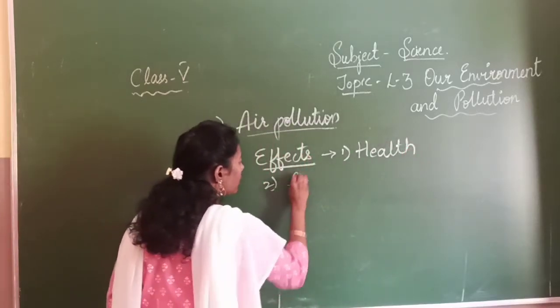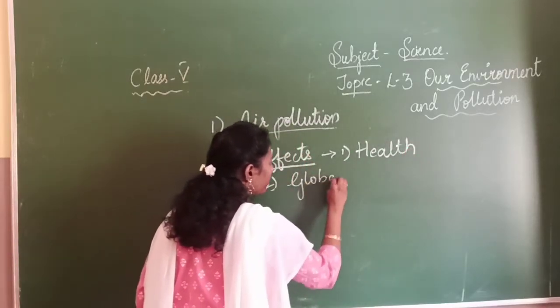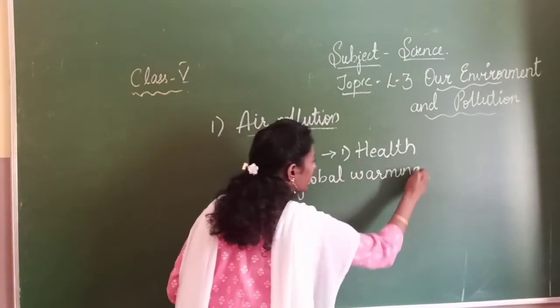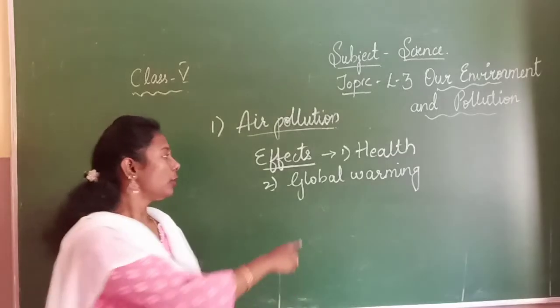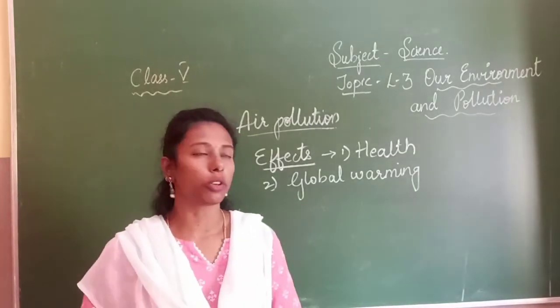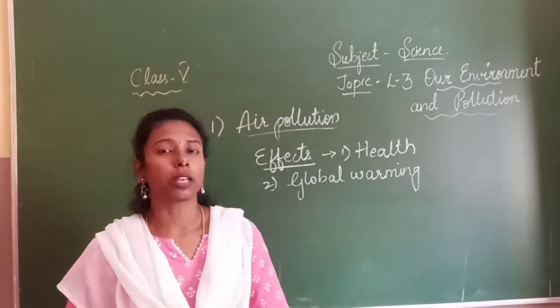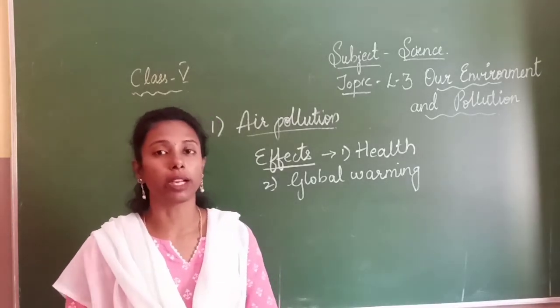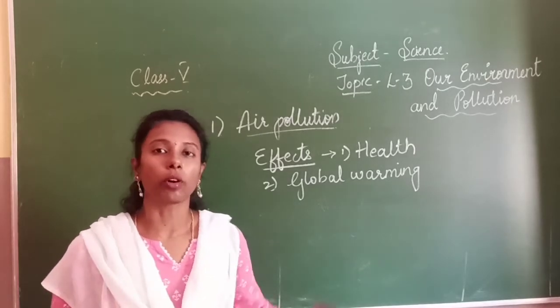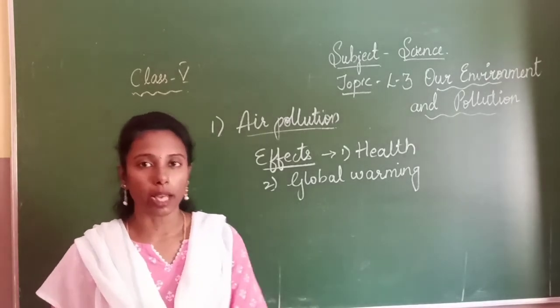Second one is global warming. You must have heard about this, right, children? A lot of essays and all you must have read in newspapers and everyday news. They show some places where global warming is happening.